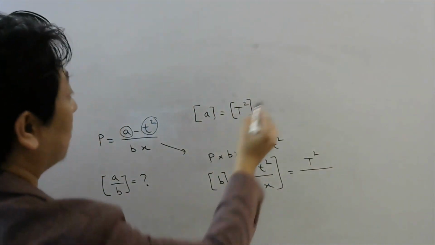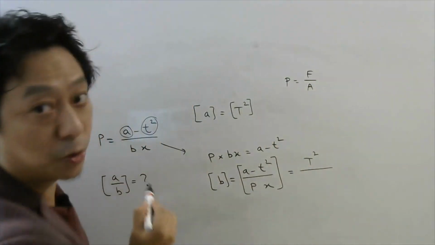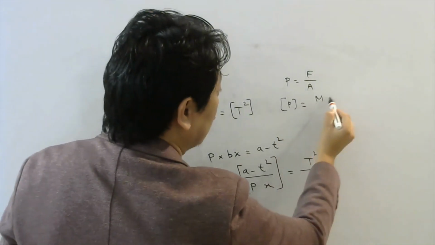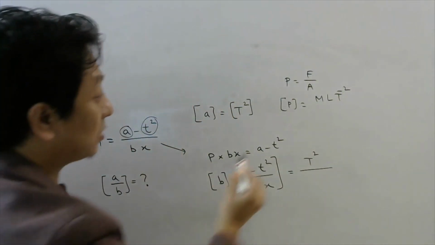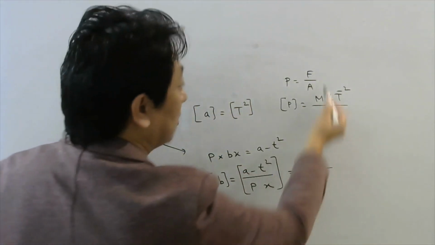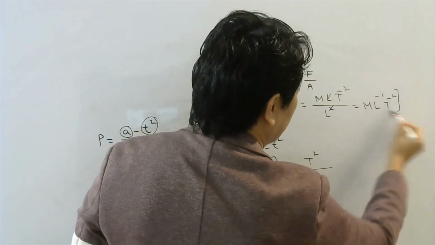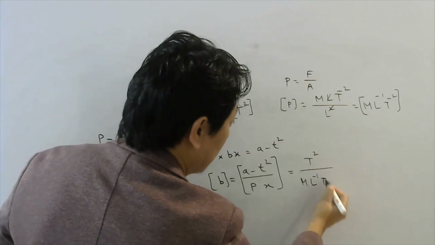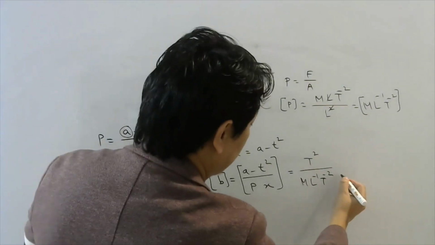Now pressure. Pressure is defined by the formula force by area. So what would be the dimension of pressure? Well, force is mass into acceleration. Acceleration dimension we write L T power minus 2. Area is L power 2. So one L gets cancelled. So this L goes up. It will become M L minus 1 T minus 2. So the dimension of pressure is M L minus 1 T minus 2. And X, they told, is nothing but distance. So it will be L.